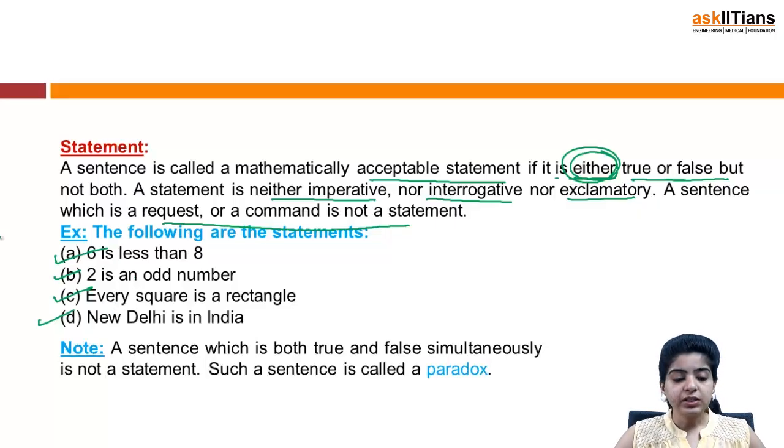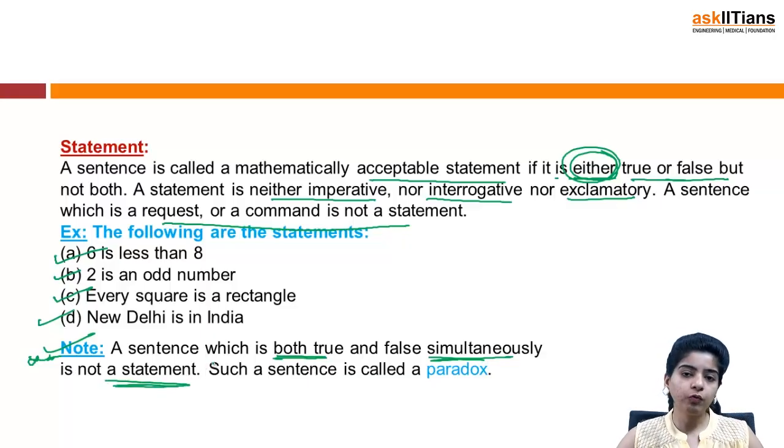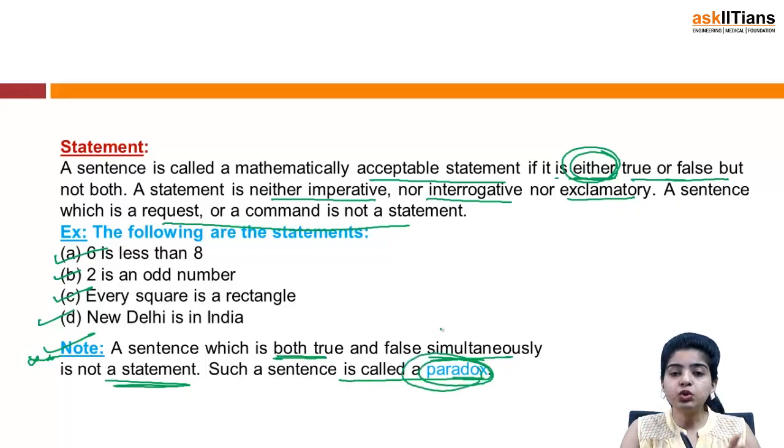Important point in this is a sentence which is both true and false simultaneously is not a statement. We have already discussed this. It has to be either true or false but not both. And such a sentence is called a paradox. If a sentence is true and false simultaneously, you will term that sentence to be a paradox and not a statement.